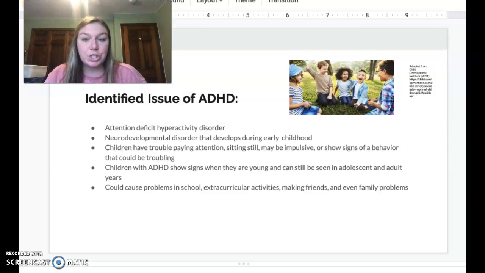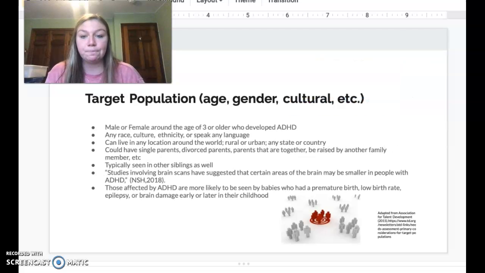So my identified issue of choice is ADHD. This stands for Attention Deficit Hyperactivity Disorder. It is a neurodevelopmental issue that develops in early childhood. During this, children have trouble paying attention and sitting still. They could be impulsive or they may show signs of behavior that could be troubling. Children with ADHD can be diagnosed when they're young, but they also can be diagnosed in adolescence or early adulthood. They could have problems in school, their extracurricular activities, making friends, and even family problems.